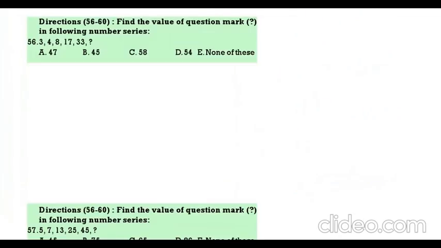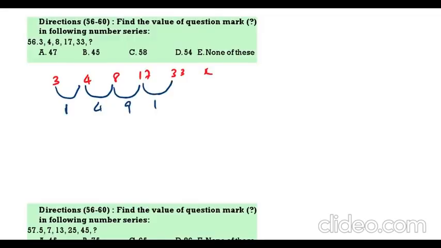Next question. We have to find what should come here: 3, 4, 8, 17, 33, next what? 3, 4, one gap. This is 4, this is 9, this is 16. This one is what? 25. So 33 plus 25, 58. Next one.